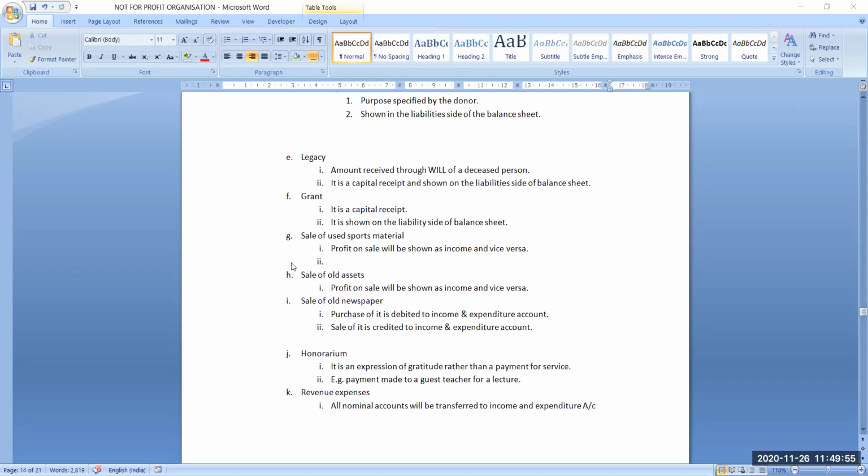It is giving many grants to universities for the education of children, the higher education of children. So it will be treated as a capital receipt. It is shown on the liability side of the balance sheet.